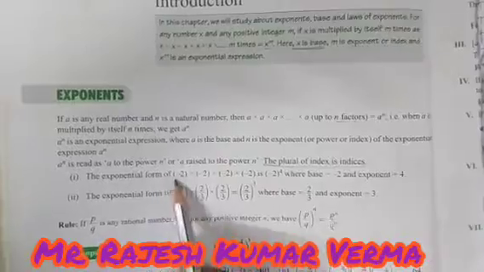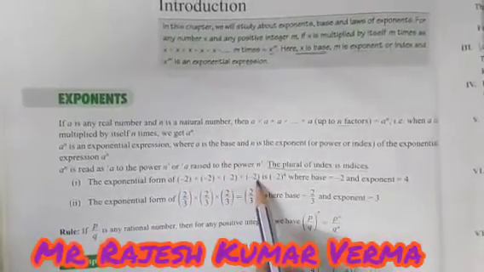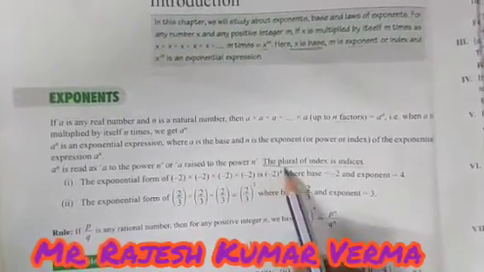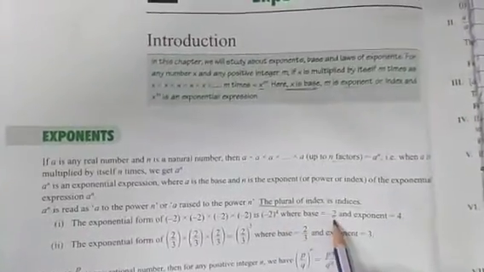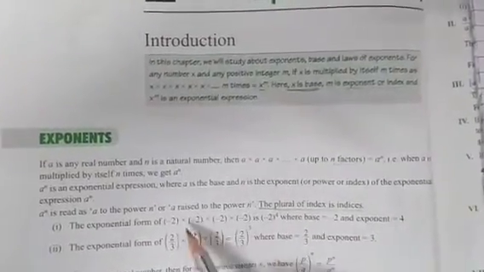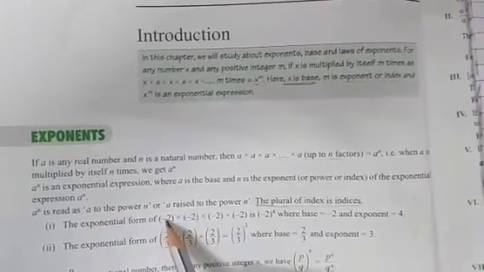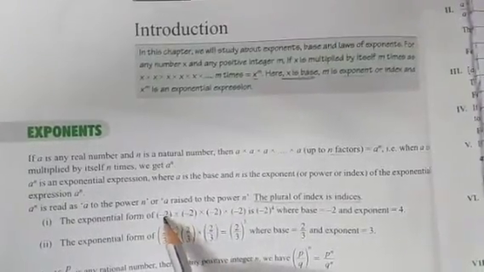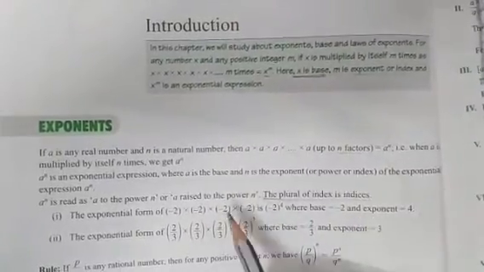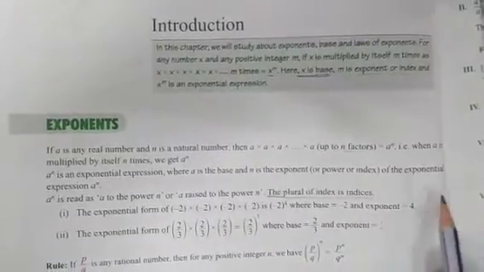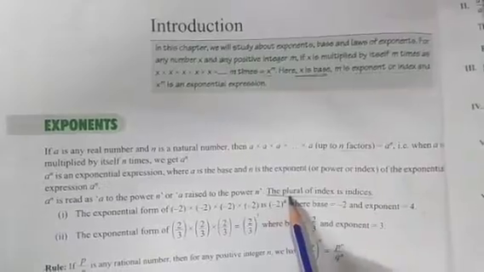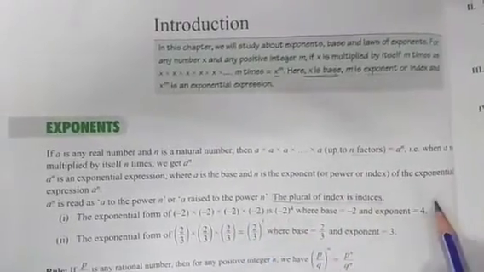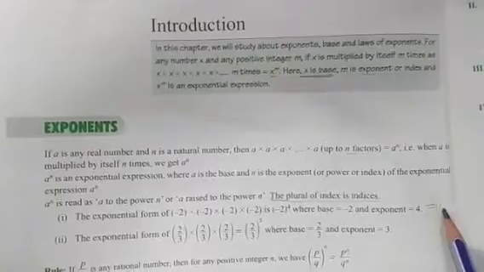So the exponential form of minus 2 into minus 2 into minus 2 into minus 2 is minus 2 की power 4. So where base is minus 2 and exponent is 4. So note that 1 2 3 4, here the count of minus signs is even. So when you are multiplying negative integers and the count of negative signs is even, you will always get the answer positive. If you solve minus 2 की power 4, it means 2 into 2 is 4, into 2 is 8, into 2 is 16, so we will get answer 16, positive.